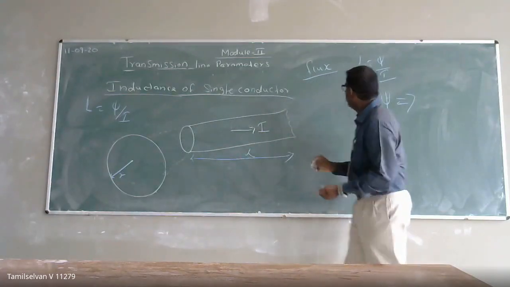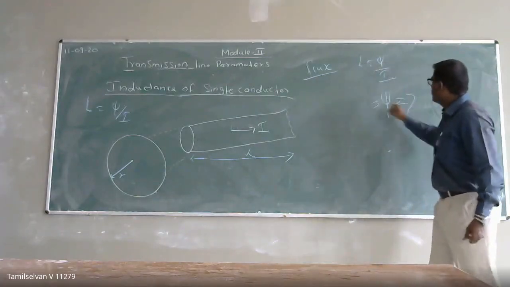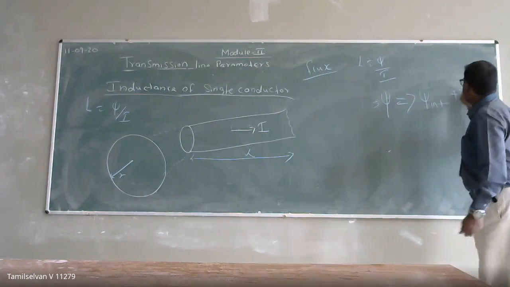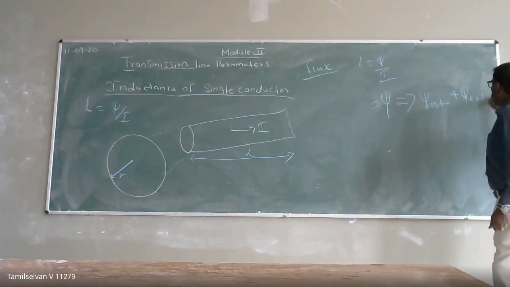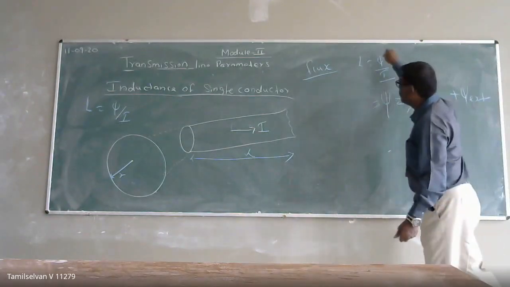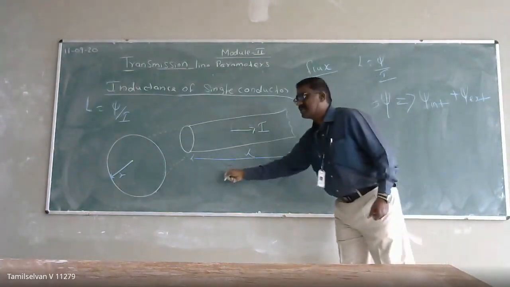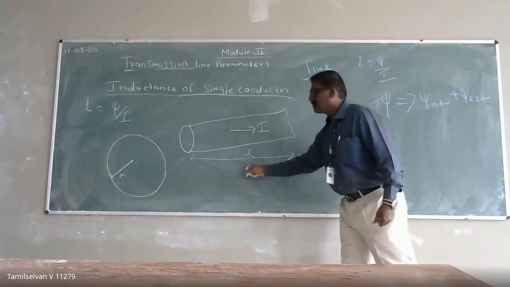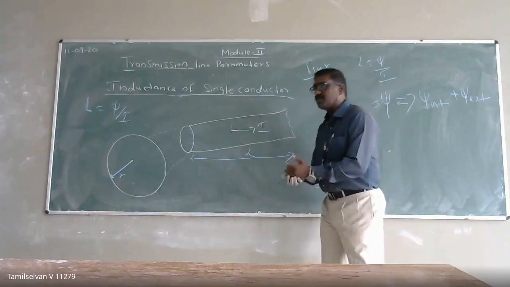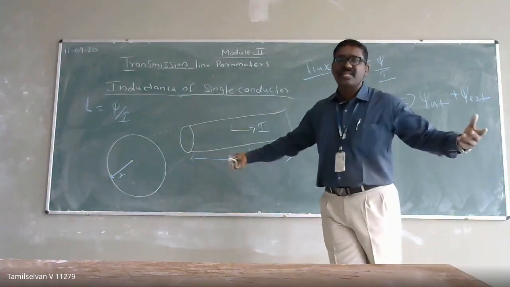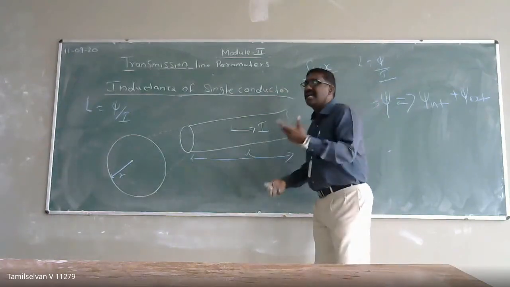So the flux linkage is the internal flux linkage plus the external flux linkage. Due to both, we get the total flux linkage in a single conductor. I am taking a single conductor, because to calculate the inductance of the transmission line I cannot take the full length of the transmission line.